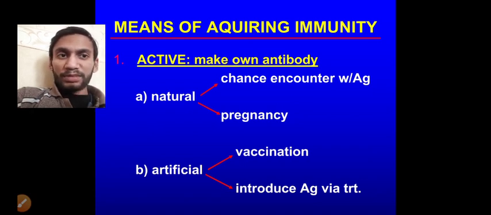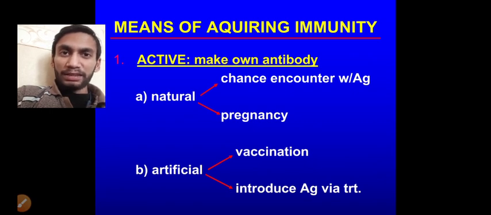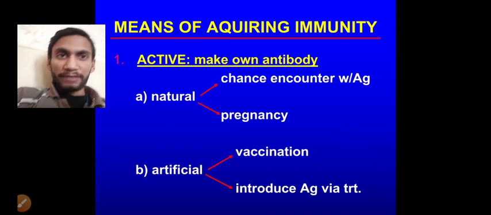So artificial acquired immunity, or artificial active immunity, can be achieved by giving that antigen. It is the same sequence, right?